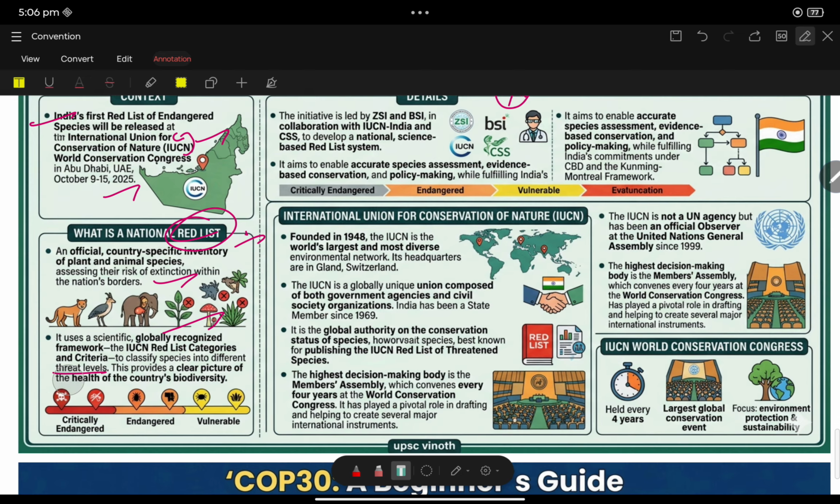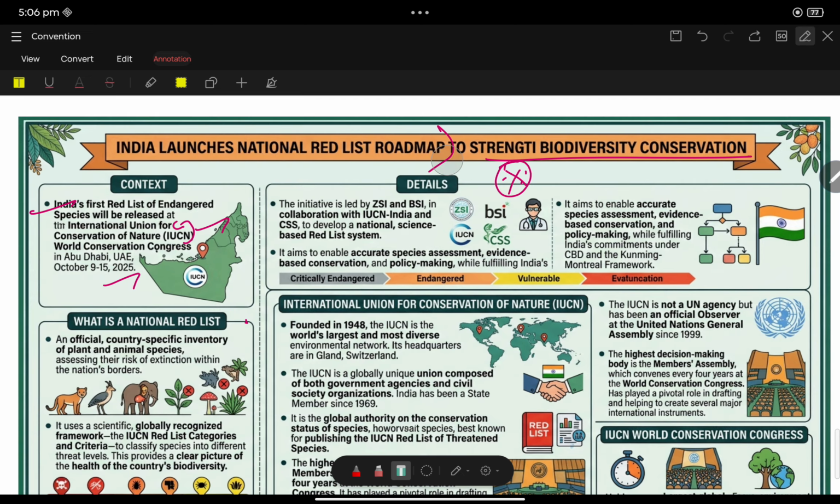See, IUCN generally lists categories like critically endangered and extinct in a worldwide manner. But this National Red List Roadmap gives a region-specific approach. The initiative is led by the Zoological and Botanical Survey of India. See, here is the keyword: most people will think only Zoological Survey of India.